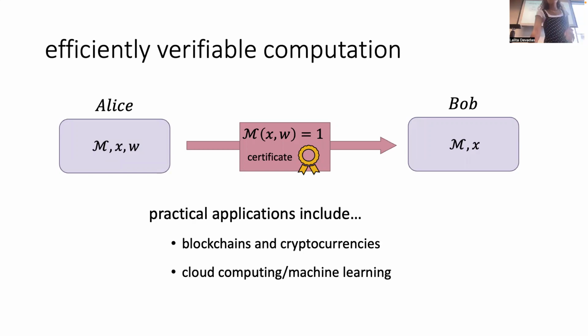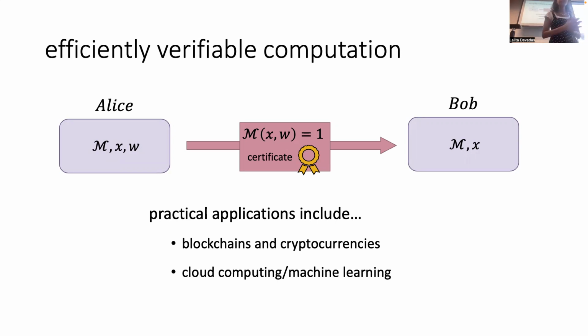Of course, there are many applications of this. There are theoretical applications that I'll talk about a lot more in my talk, ways that we can use it to build other theoretical primitives. There are many practical applications, including blockchains and cryptocurrencies. You know, the key words I have to put in my talk, so I put them on the very first slide, so I can just never talk about it again for the rest of the talk. Other applications include cloud computing, basically anything where you want to delegate performance of some task to an untrusted party. We can use efficiently verifiable computation.